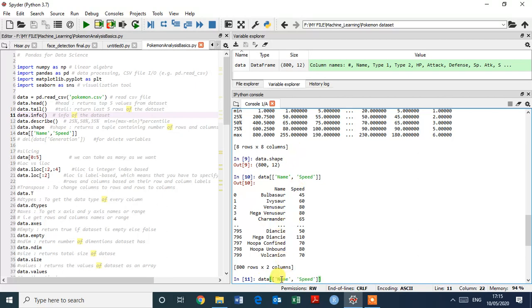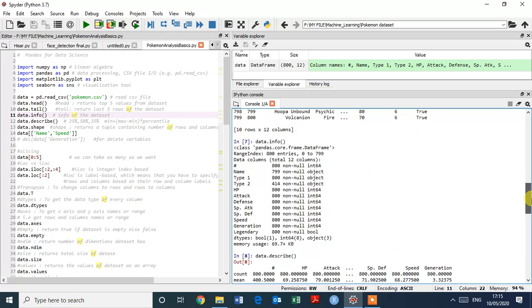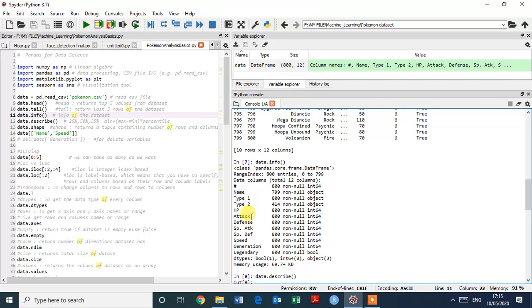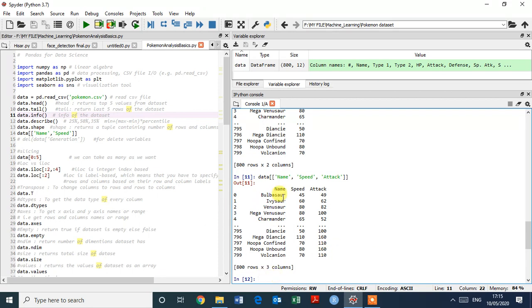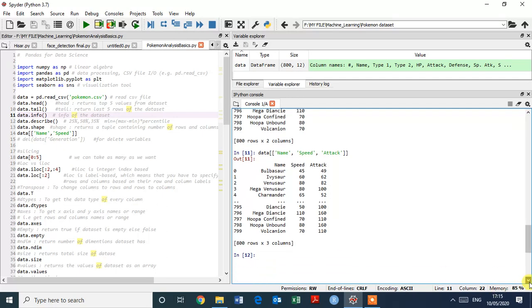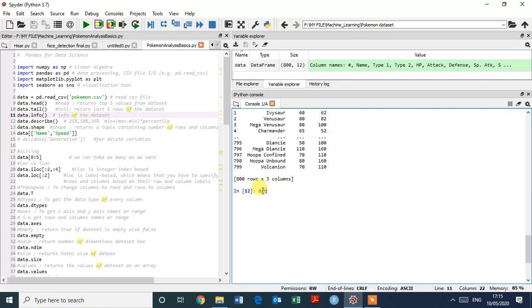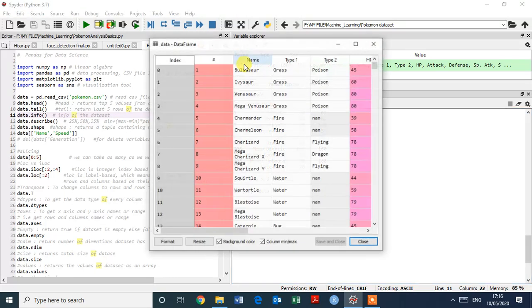And if you want to add one more, we need the attack variable. Just paste it here and enter. This is the three variables, name, speed and attack. Okay, moving ahead. How to do slicing in our data. Suppose we have our data. This is the data frame.